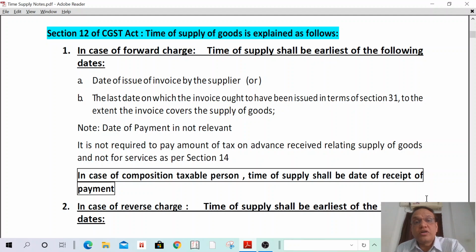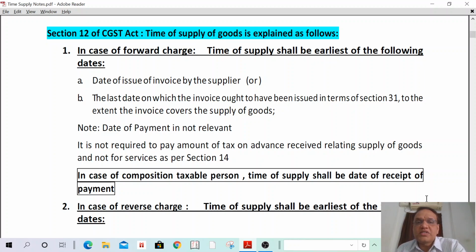But important point, the date of payment is not relevant. Payment is not relevant, only invoice is relevant. Date of invoice or due date of invoice, whichever is earlier, only that time of supply shall be applicable. Understand? And one more point, it is not required to pay tax on advance received relating to supply of goods. If I receive any advance towards supply of goods, on such advance I am not liable to pay any tax. Only when supplies are made will my liability arise.